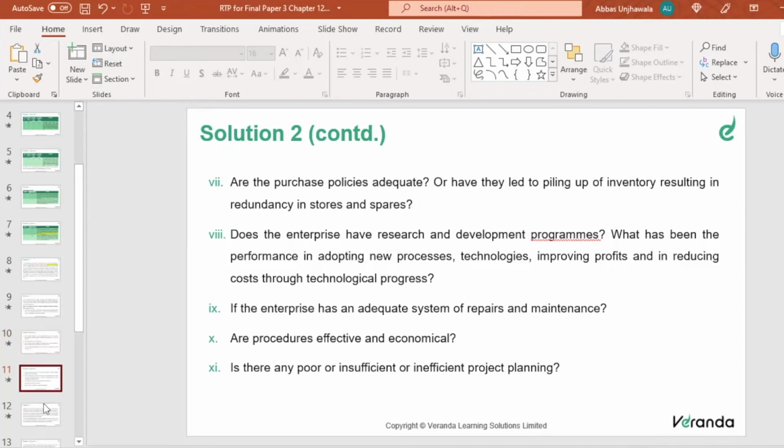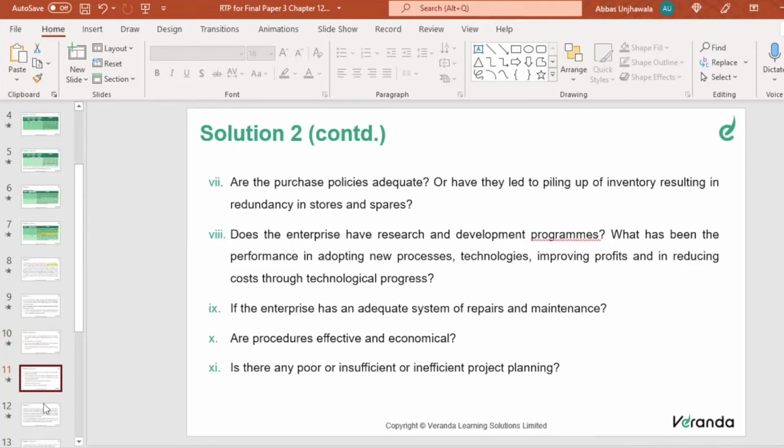Purchase policy. All these basically relate to inventory. They have led to piling up of inventory, resulting in redundancy in stores and spares. Is there a purchase policy? Only when the materials are coming down, by economic order quantity, is purchase required. Or are people purchasing haphazardly, left, right, and center? There's an inventory, but it is not being used.